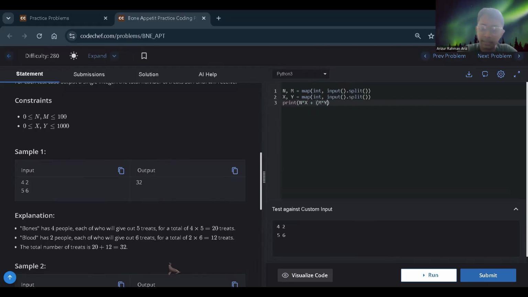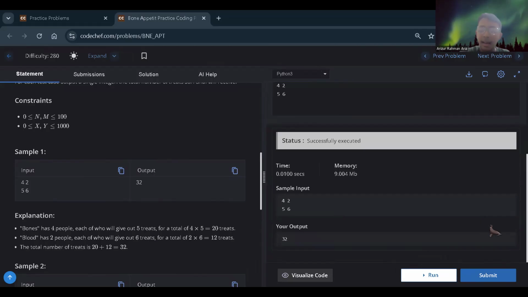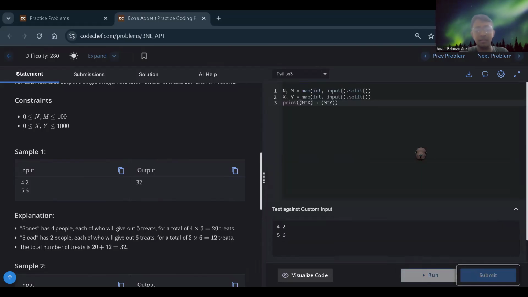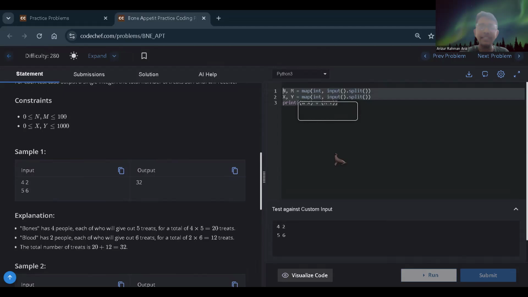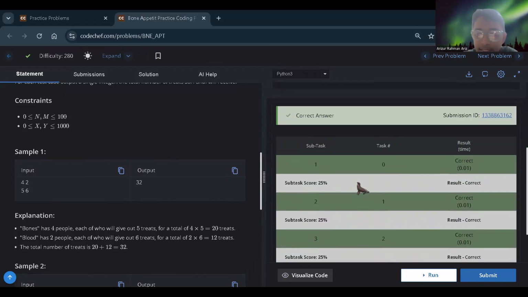We might as well also put brackets. I don't know if they're necessary, but it would help the calculation be more accurate, I assume. Let's see, 32. I'm pretty sure about this solution, as this was pretty simple. Yes, we have hit the correct answer.